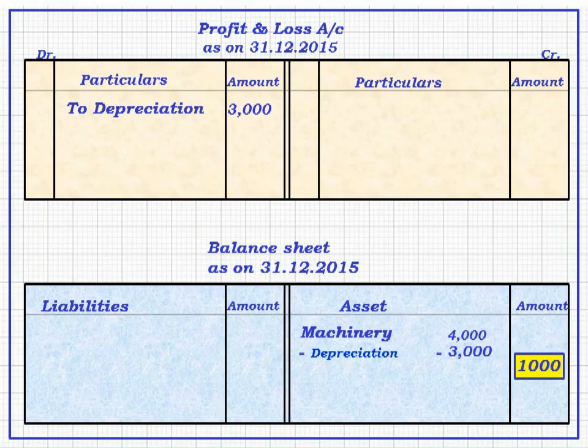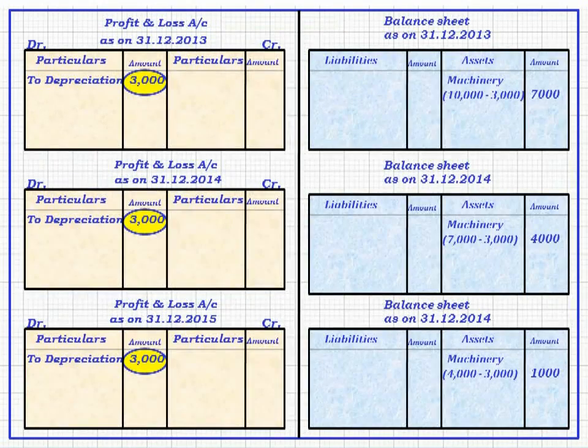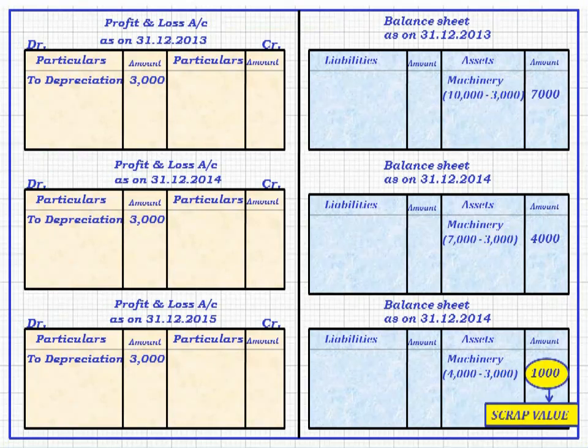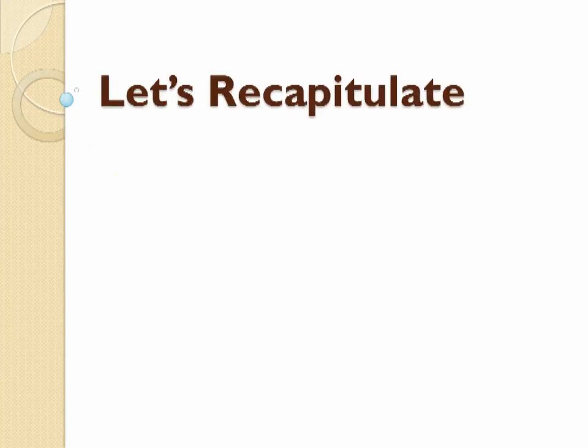So in this way, if you look at all the profit and loss accounts and balance sheets on the screen, you will find that every year we are losing profit of rupees 3,000 because 3,000 is appearing on the debit side of the profit and loss account. And one thing more, if you notice the balance sheet, every year the value of machinery is getting decreased by rupees 3,000. At the end, the value of the machinery is only rupees 1,000. This is the scrap value. So in this way, you must have learned the effect of depreciation on profits as well as on the assets.